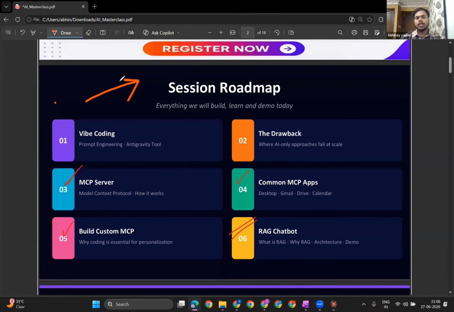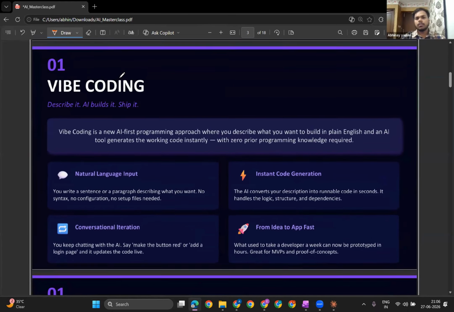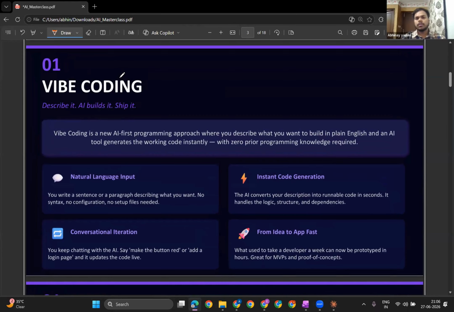So the first component that we are going to see is called vibe coding. This is a very popular word we have in the market, vibe coding and the vibe coder. So what does vibe coding mean? A person who does not know how to code, but wants to make some sort of application or website, maybe for demo purposes or prototype purposes, can actually take the help of vibe coding.